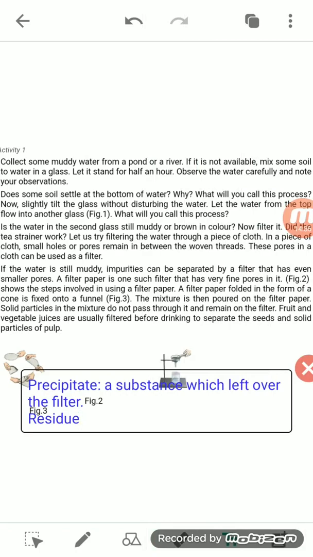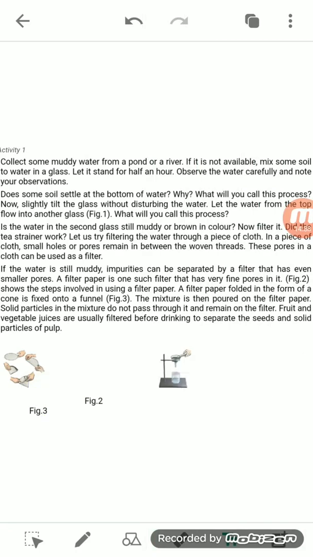You see here an activity is given: collect some muddy water from a pond or a river, and if it is not available, then mix some soil into the water in a glass.